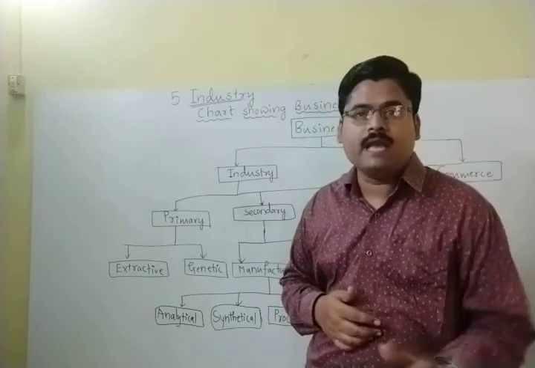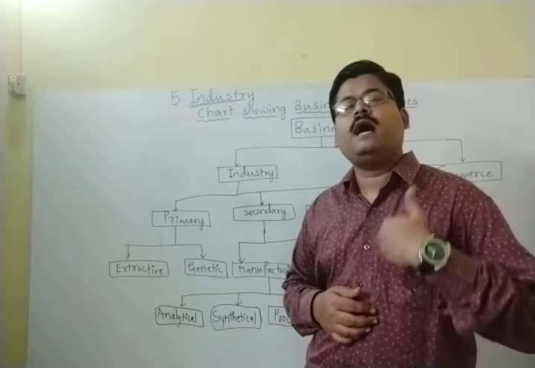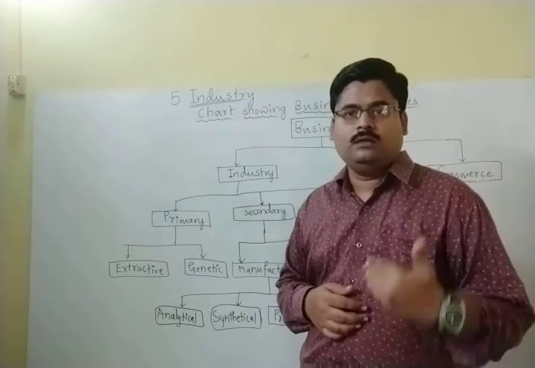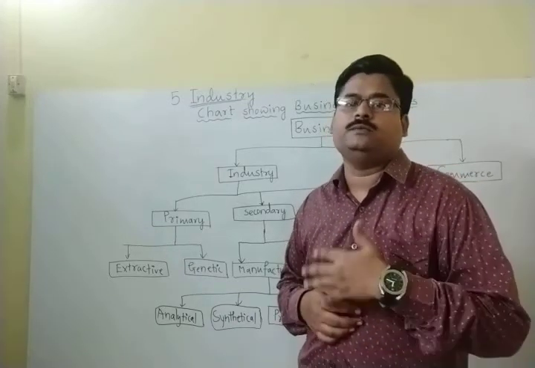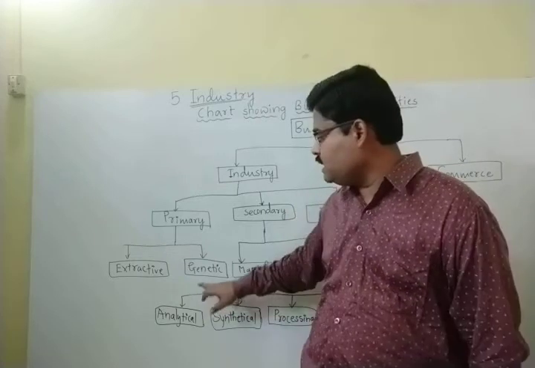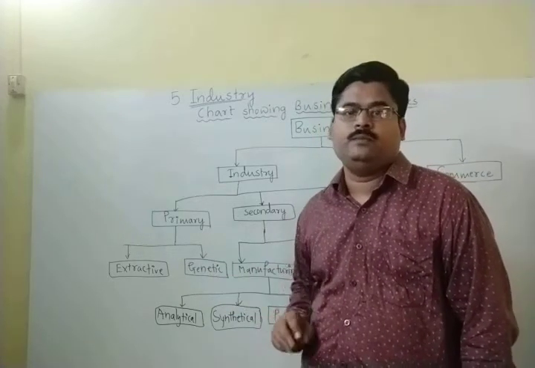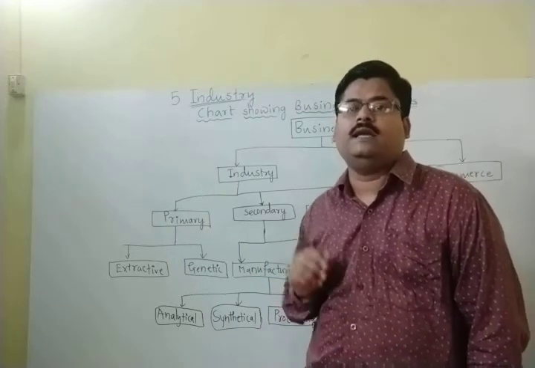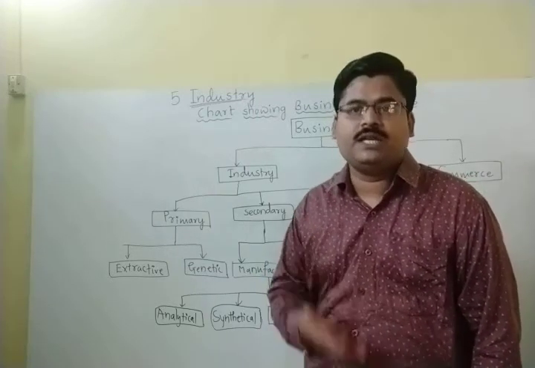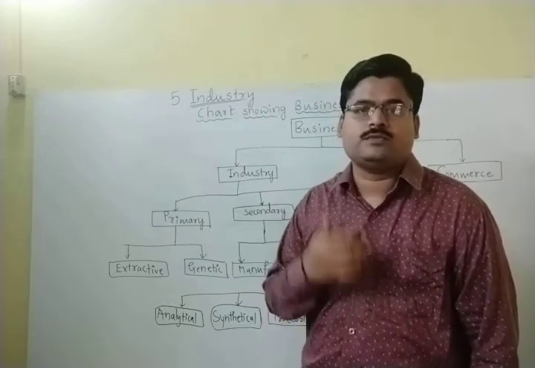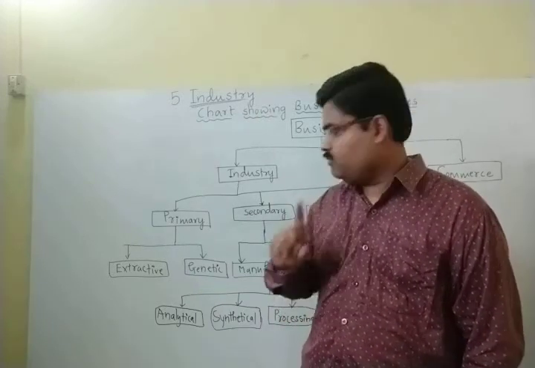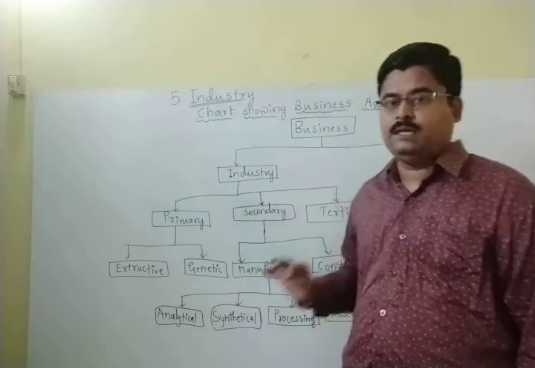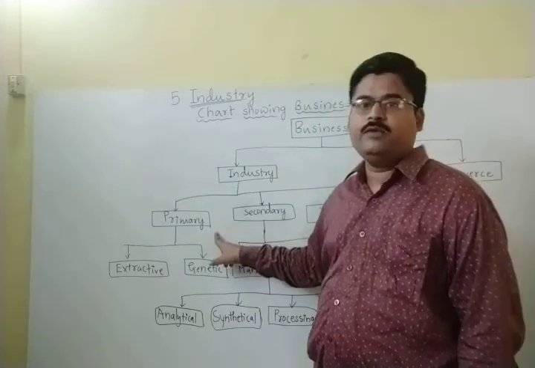Plants as well as animals, so that they are used in further reproduction. Those are so called the genetic industry. Best examples can be seeds nursery, fishing hatchery, and poultry farms. That is the first type of industry.